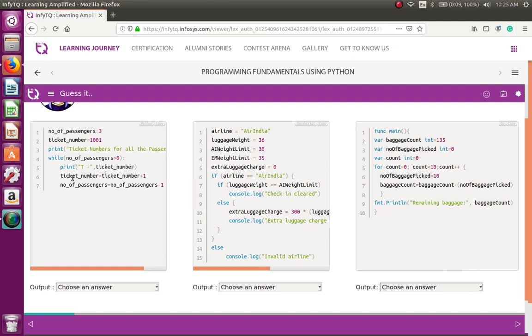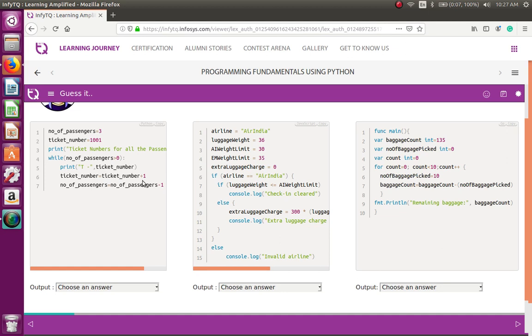And the second time, ticket number equals ticket number plus 1, so the ticket number will become 1002. Number of passengers equals number of passengers minus 1, so number of passengers will become 2. Then you check 2 greater than 0, the condition is true, it comes down. T hyphen ticket number, now the value of ticket number is 1002, so print T hyphen 1002.